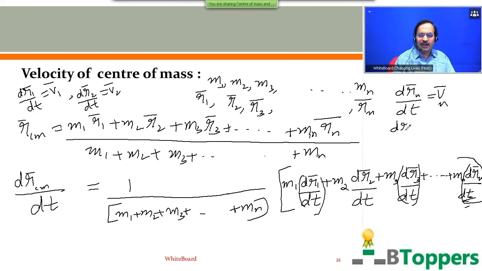Now d RCM bar by dt can be written as V bar subscript CM, which represents the linear velocity vector of the center of mass of the system with n particles. d RCM bar by dt is the rate of change of position vector of center of mass with respect to the origin O. That gives the velocity vector of center of mass. So if you make these substitutions, you can get the expression for the velocity of center of mass of the system with n particles.